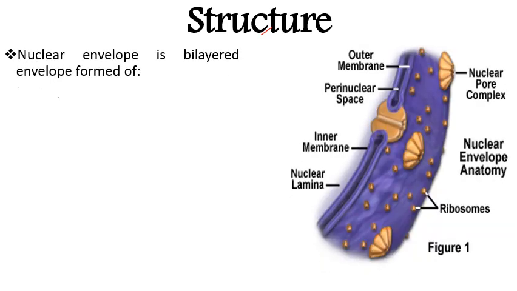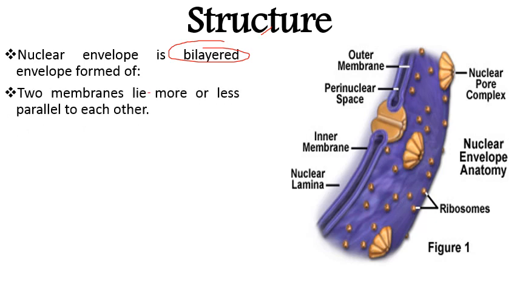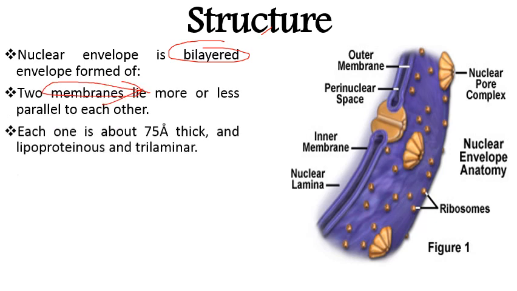Next comes structure of this membrane. So nuclear envelope is a bilayered envelope formed of two membranes lying more or less parallel to each other. Two membranes are present in it, and each one is about 75 Angstrom thick. So the thickness of the membrane is about 75 Angstrom and it is lipoproteinaceous and trilaminar, so it shows similarity with the plasma membrane.